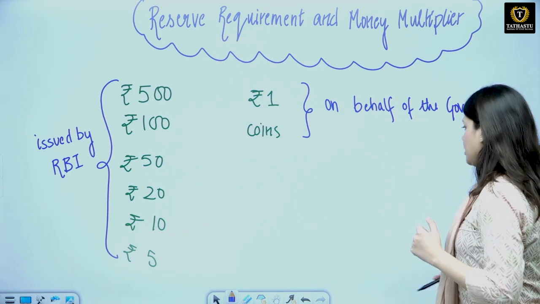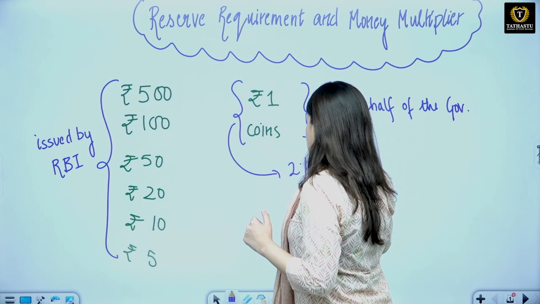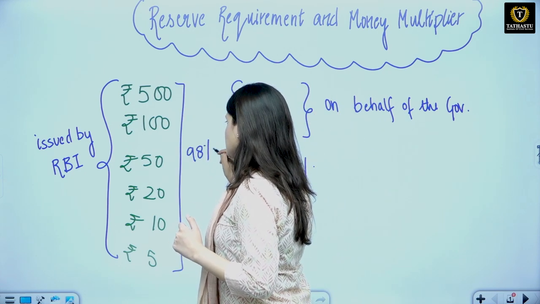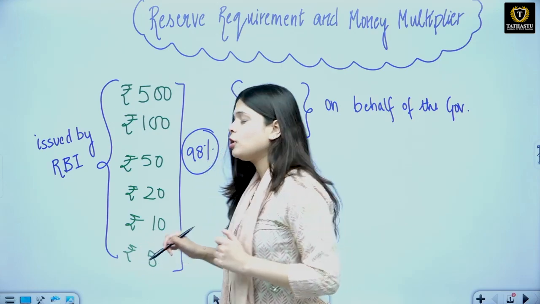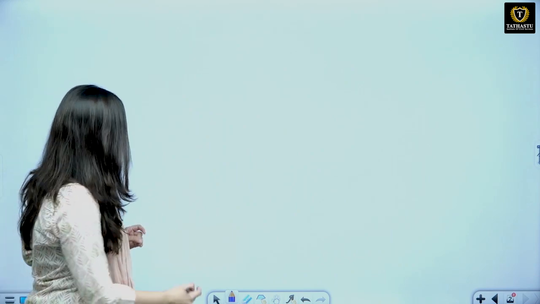So I can say that money in circulation, this is around 2%, but the majority of money that we have in circulation is this, 98%. So we can say that RBI is the one who is issuing the majority of the money that is in circulation, right, in our economy.